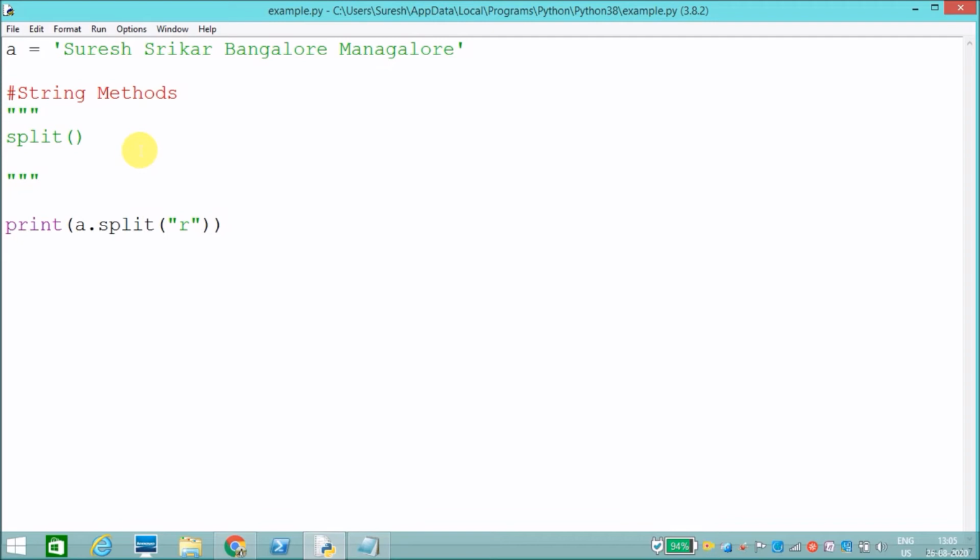Next, I need to check whether a particular string is present in my string. For example, I need to check whether RESH is present in my string, LORE is present in my string, MAN is present in my string. How can we do that? We can do that by using in.